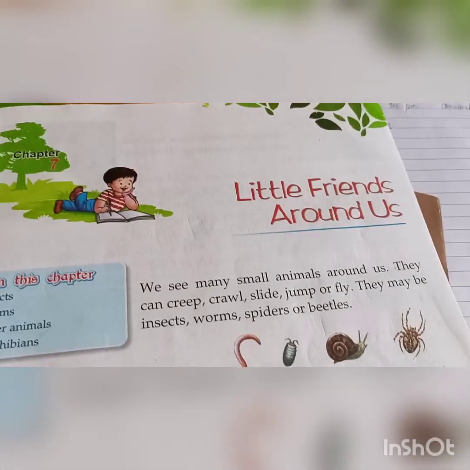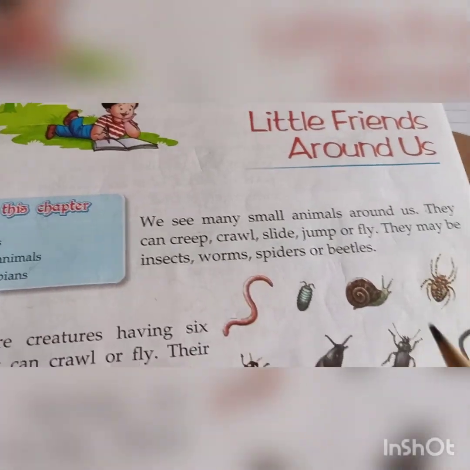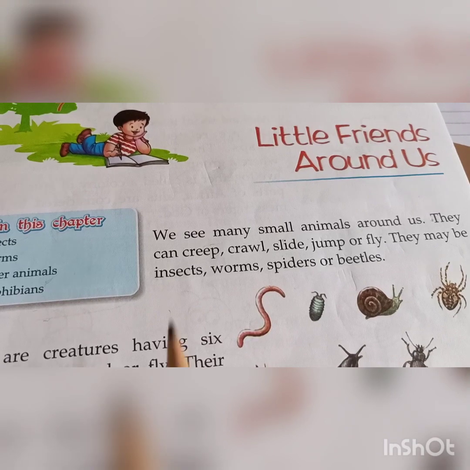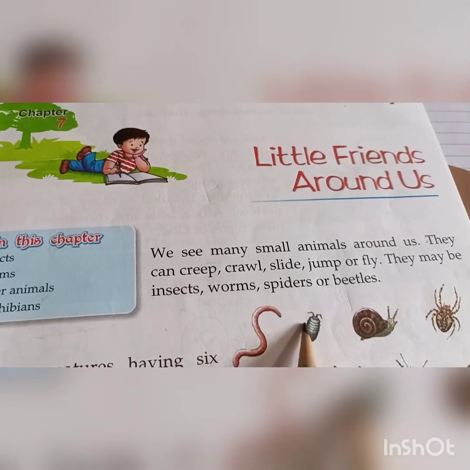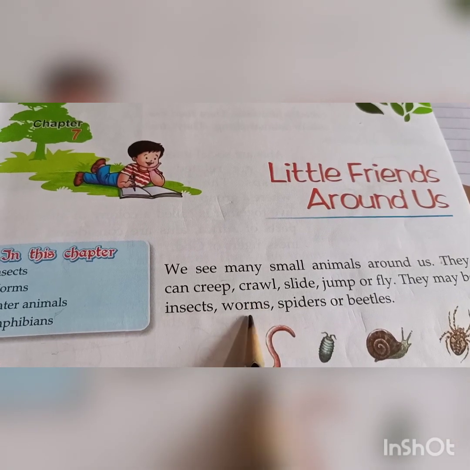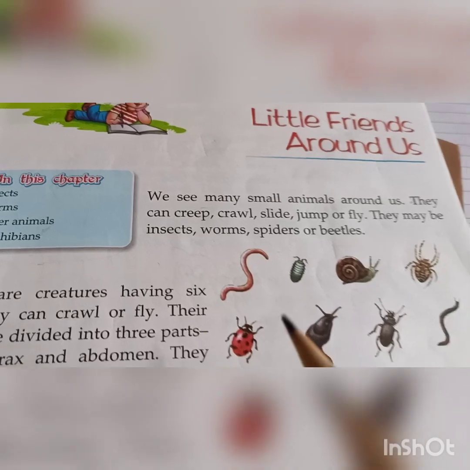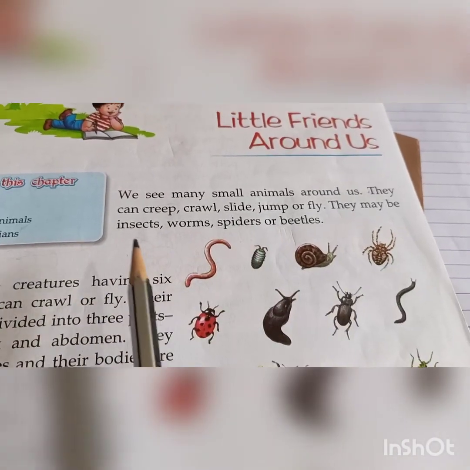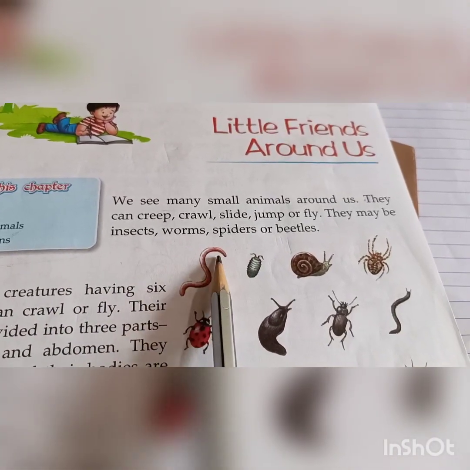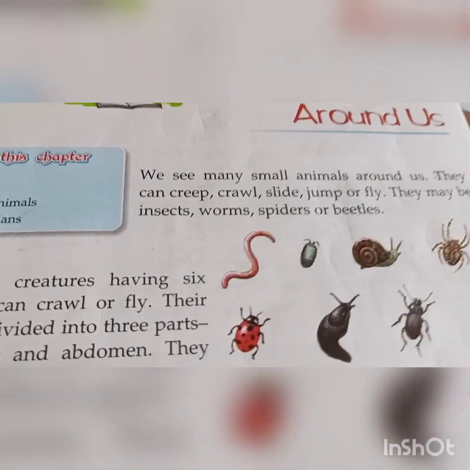Among the small animals, these insects mostly creep, crawl, slide and jump, or they fly. So we include worms, insects, spiders and beetles.